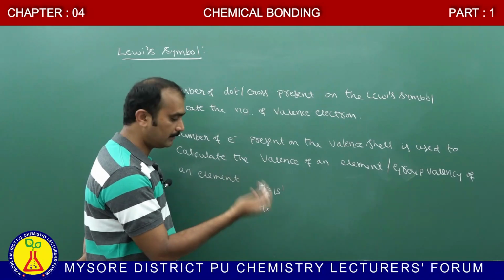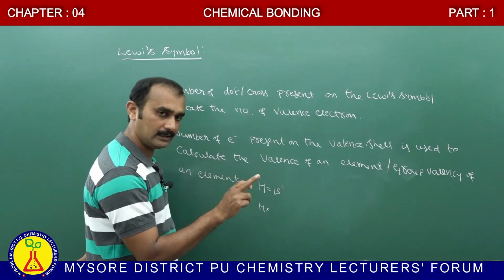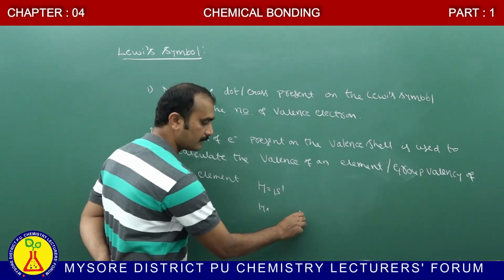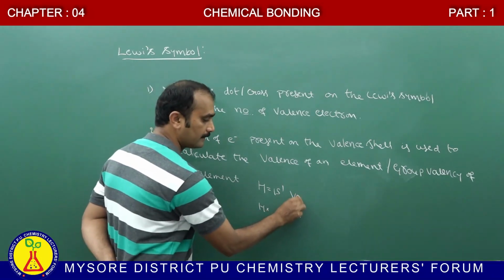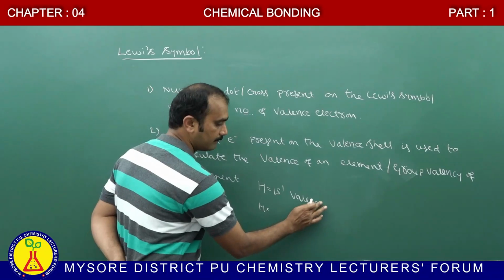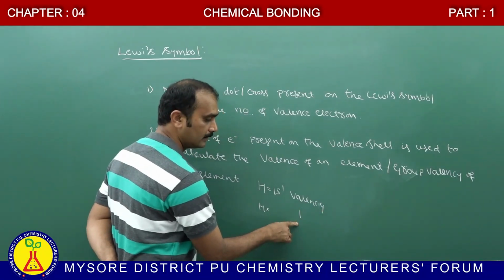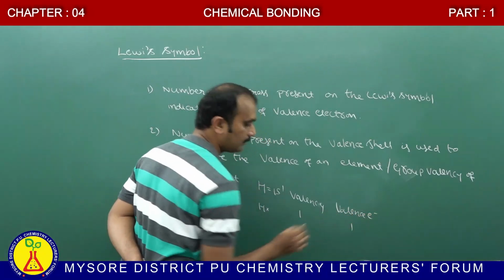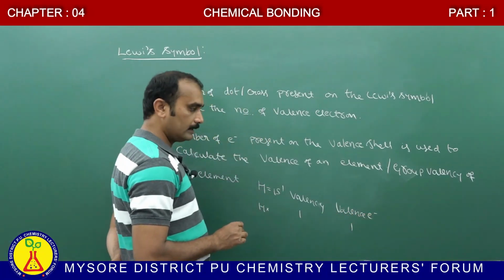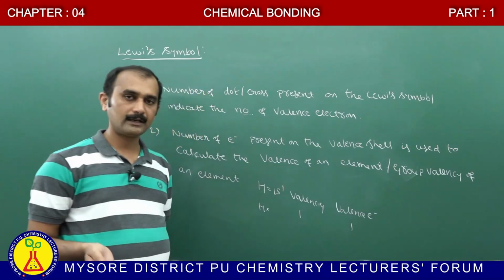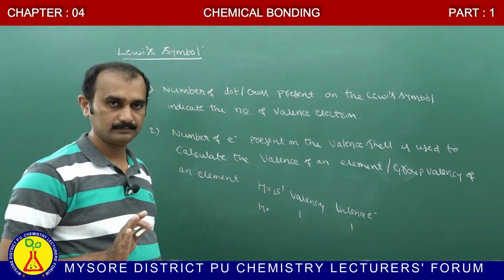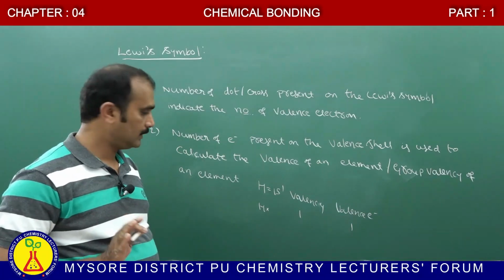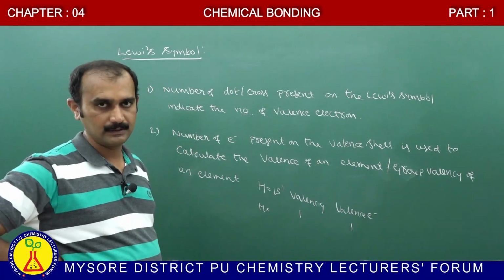Only 1. Therefore, the valence electron count is 1 and the valency is also 1. The valency of hydrogen is only 1. The number of outermost electrons became the valency in the case of hydrogen.